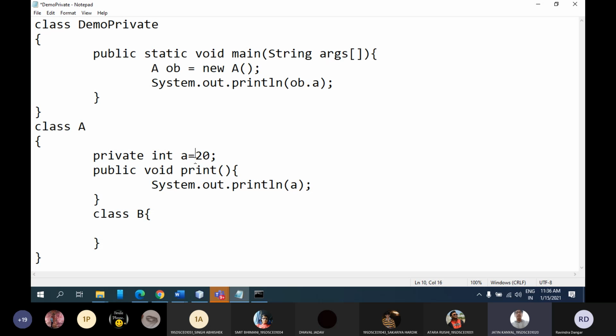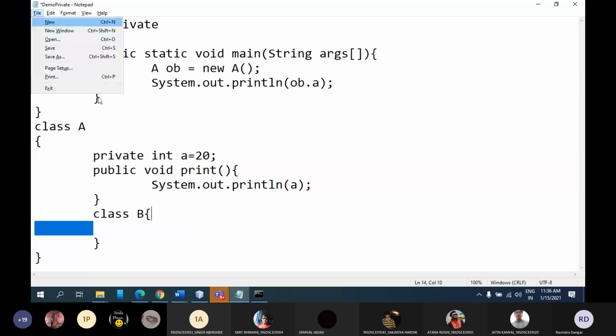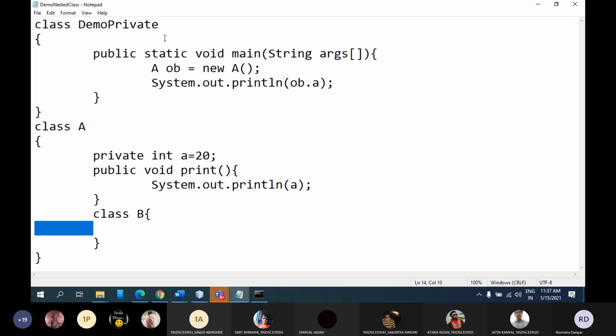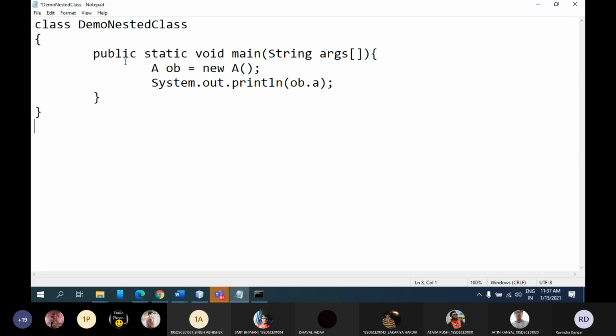So now let us see how to define a nested class, how to define properties inside both the classes, and how to access them. Now I'm creating a separate file, DemoNestedClass.java. So let's say I have created one class, DemoNestedClass, and the main method is there. Now I'm creating one class. Let's say this is my outer class.